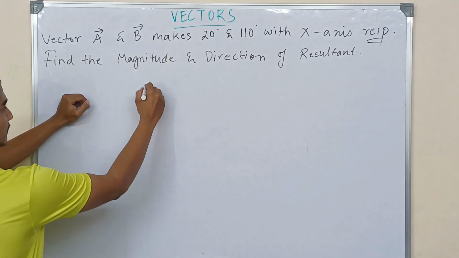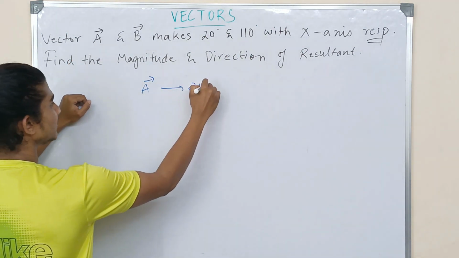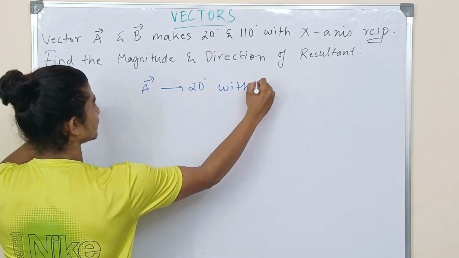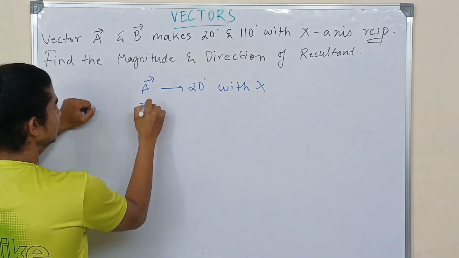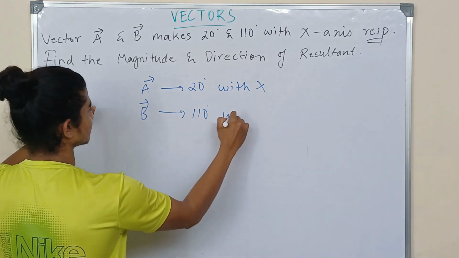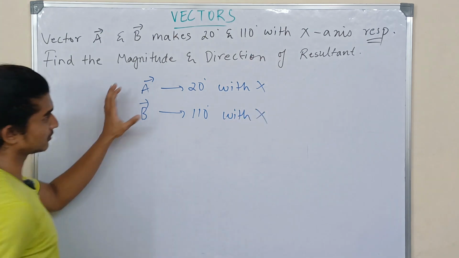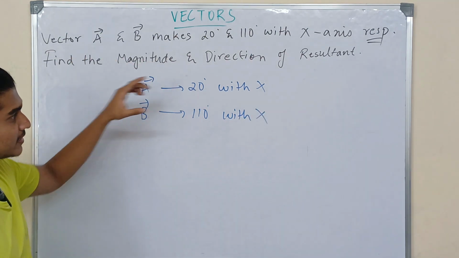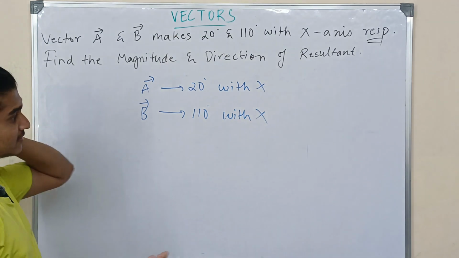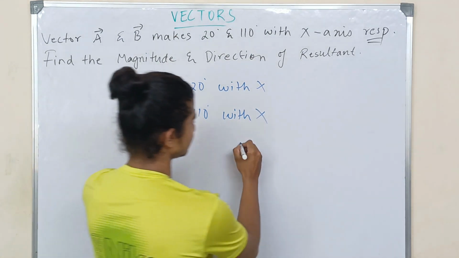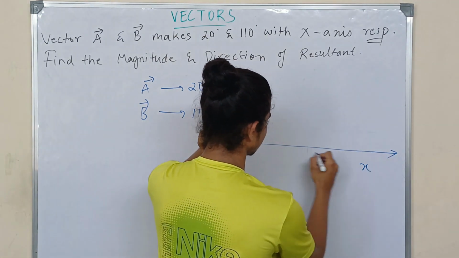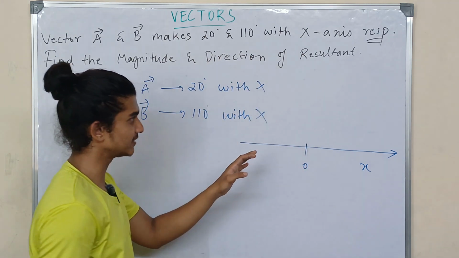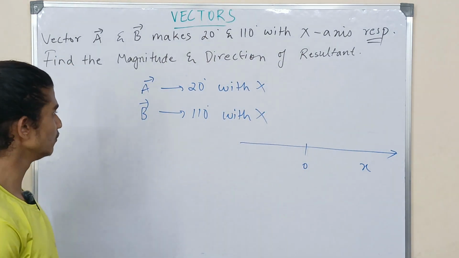Vector A makes 20 degrees with the x-axis, whereas vector B makes 110 degrees with the x-axis. This is what the first sentence of the question means. Now let us see how it looks. This is the x-axis, and this is the origin. I'm not going to draw the y-axis because it's going to confuse you.